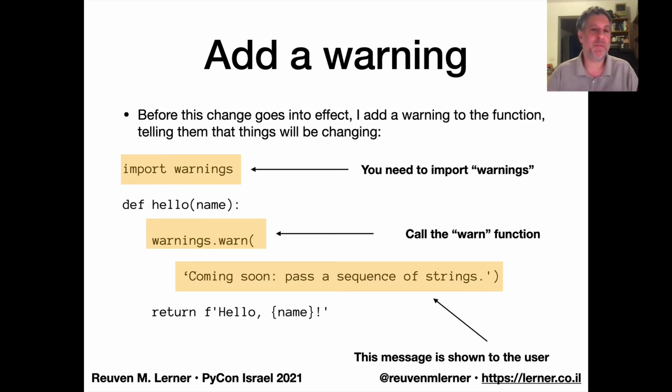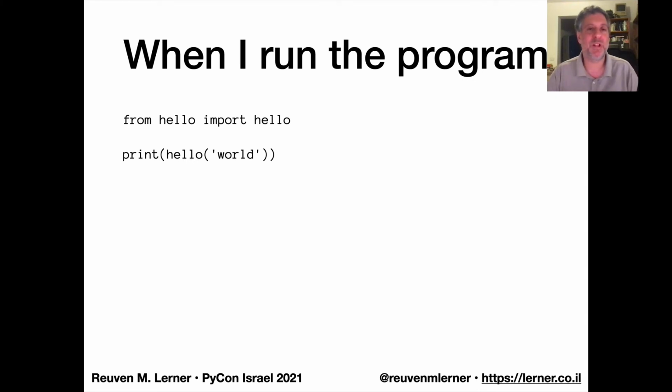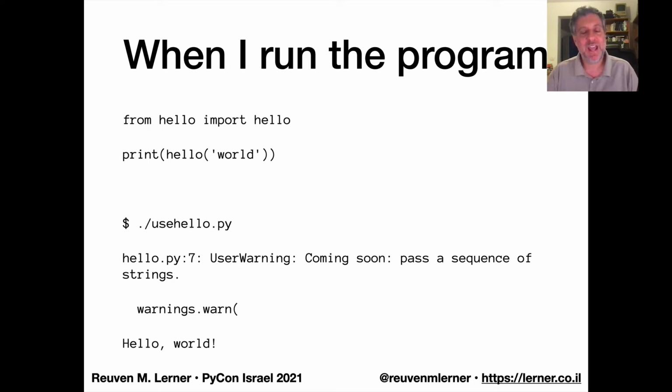So I run this program here. I define the function, and I'm going to run a program that says from hello import hello. So it's going to go to the hello module and import the hello function, which is going to run hello world. Now what happens when I run use_hello.py? I get this. And notice the different pieces that come together here. We get the file name and the line in that file from which the warning was generated, which means that if I'm not sure where it came from, I can trace it back right here. Not always is it super obvious where a warning was generated, so having this information is really, really useful.